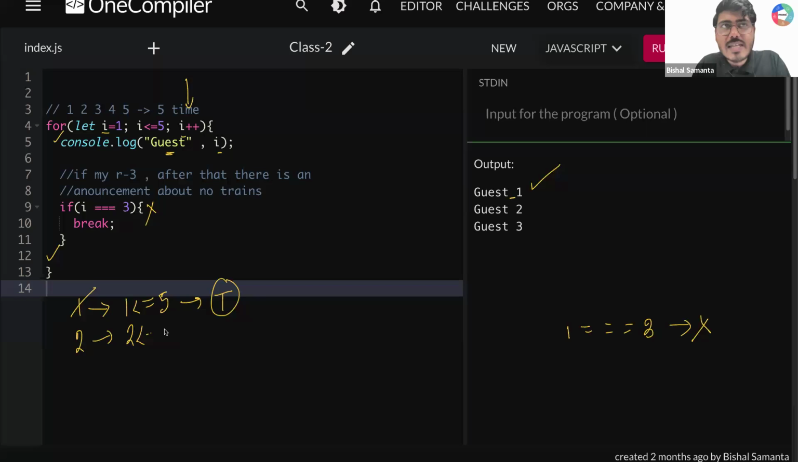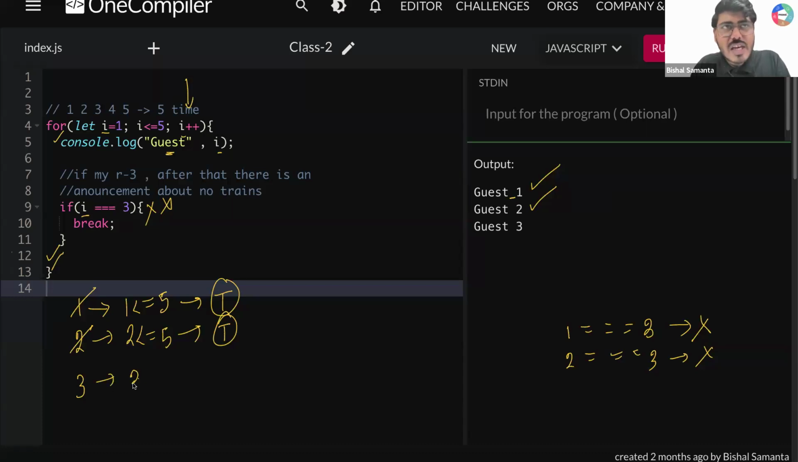Now tell me guys, 2 less than equal to 5. Is that true? Yes, that is also true. I'm coming down, console.log guest 2. After that, again I'm checking i value. My i value is 2. I'm saying 2 is triple equal to 3. Is this true? No, right? So what I have to do? Nothing. Coming at the end again, then again I have to do i plus plus. What will be my i value? My i value will become 3.